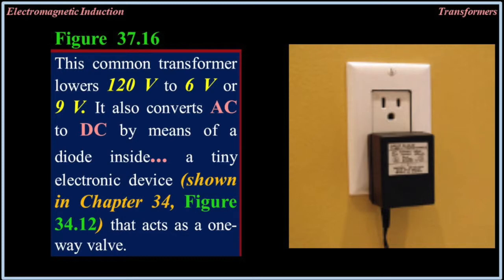Figure 37.16. This common transformer lowers 120 volts to 6 volts or 9 volts. It also converts AC to DC by means of a diode inside, a tiny electronic device shown in Chapter 34, Figure 34.12, that acts as a one-way valve.